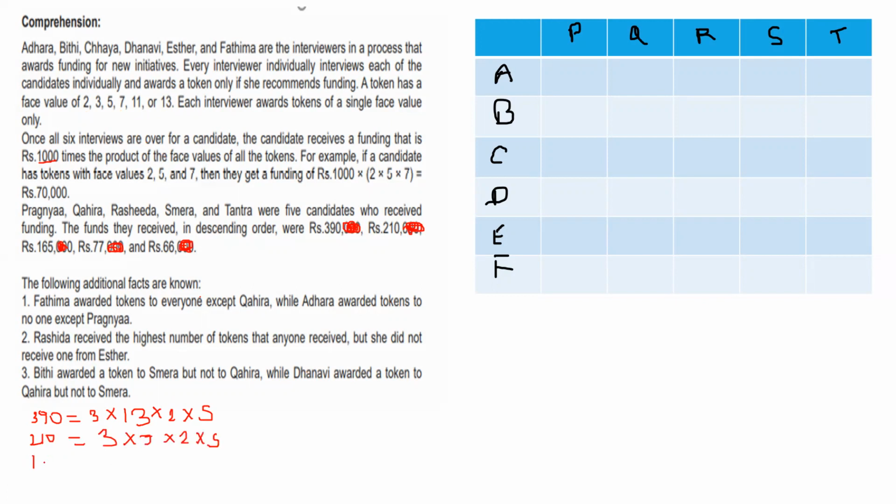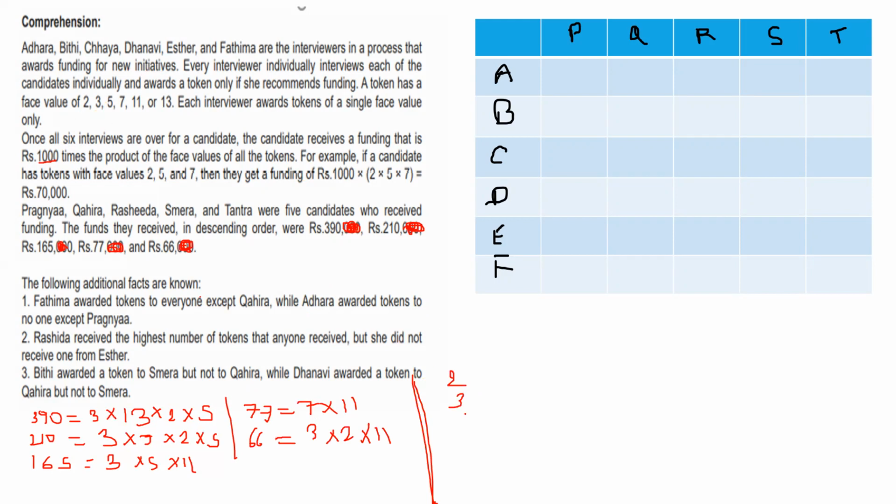Now next, 165. 165 is clearly 11 and 15, so it is 3 into 5 into 11. The next one is 77, which is clearly 7 into 11. 66 is 6 into 11, but 6 we can't use, so we'll use 2 into 3 into 11. Now do one more thing: note down the number of appearances of each token value.